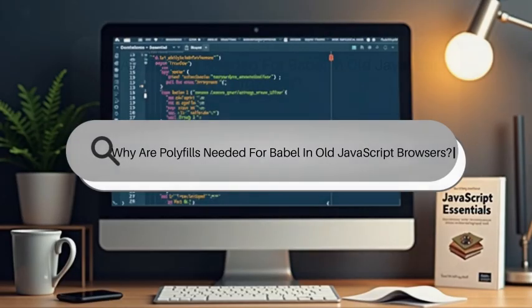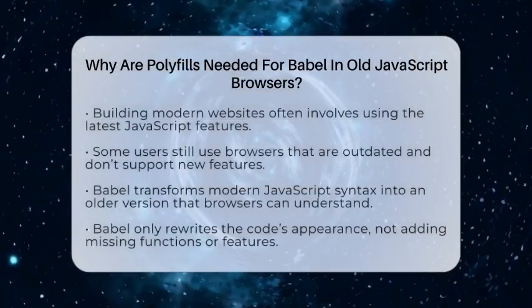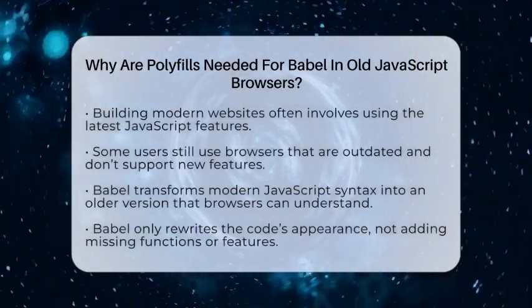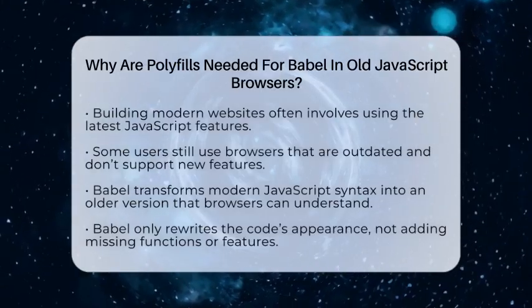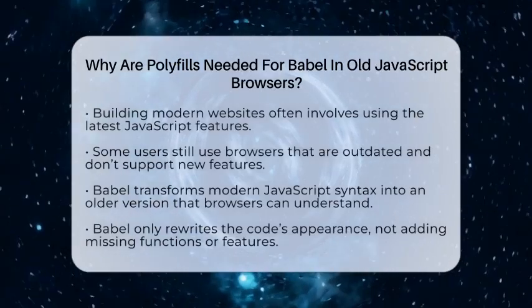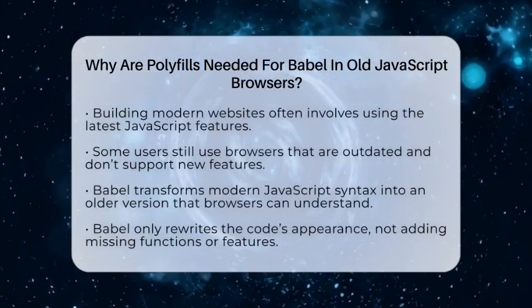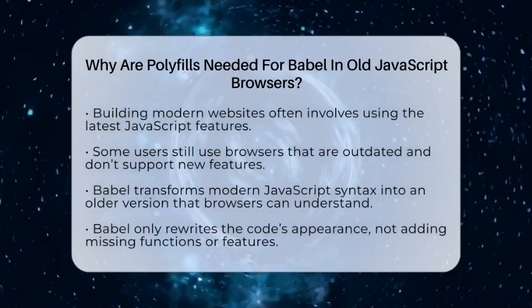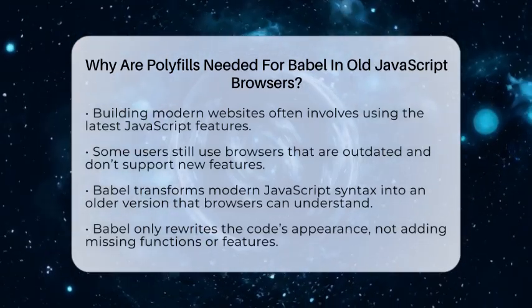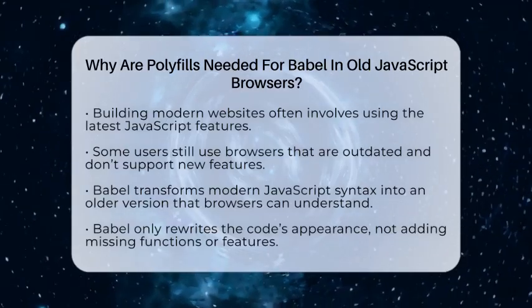Why are polyfills needed for Babel in old JavaScript browsers? Imagine building a modern website with all the latest JavaScript tricks, but some users are still on browsers that are years behind. That's where polyfills come into play. When you write code using new JavaScript features, not all browsers understand them right away.